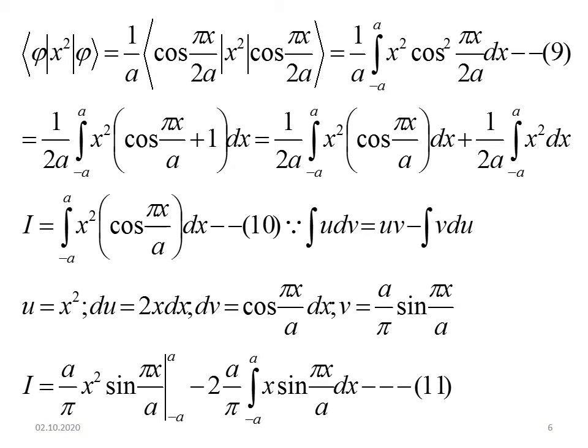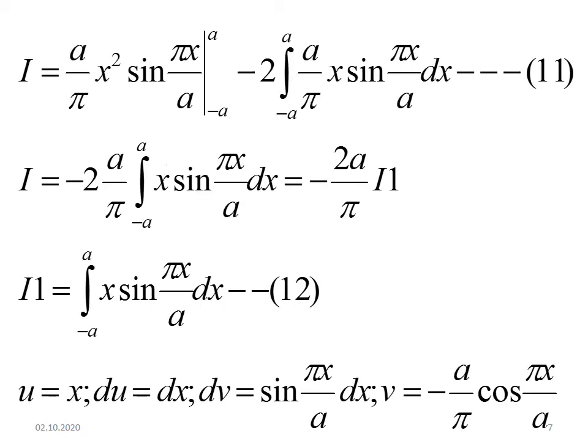So next we have to find out the second integral. The second integral is I is equal to minus 2a by pi integral from minus a to a x sin pi x by a dx. That I have taken as minus 2a by pi into I1. I1 is the integral from minus a to a x sin pi x by a into dx. This is also of the form integral u dv. So u is x and du is dx, and dv is sin pi x by a dx. So v is minus a by pi cos pi x by a.